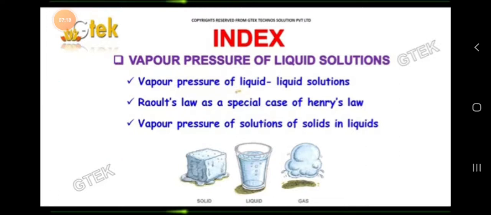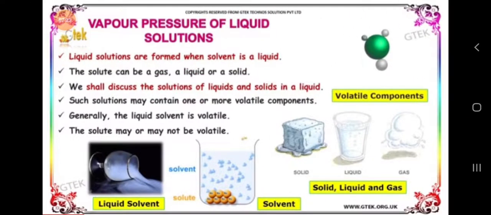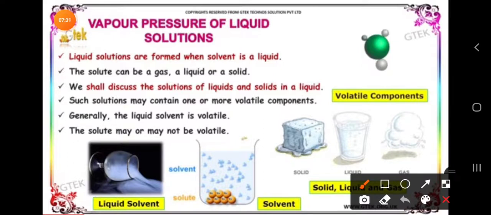We are going to take vapor pressure of liquid solutions, only binary solutions, that is liquid in liquid and solid in liquid. Now let us discuss vapor pressure of liquid solutions.